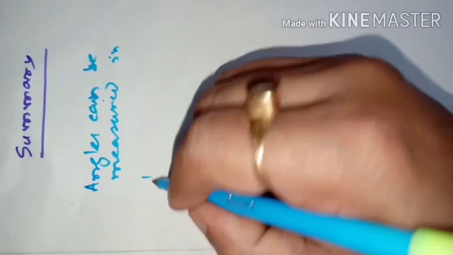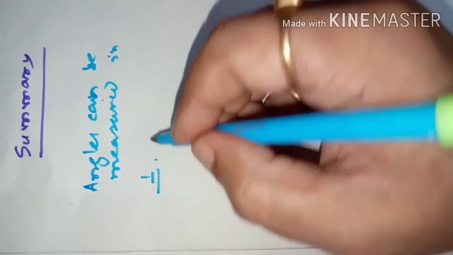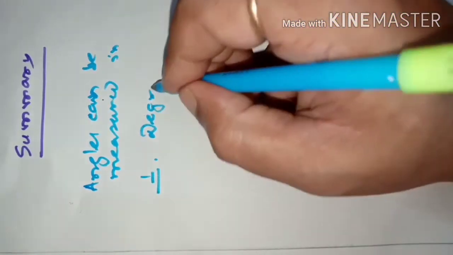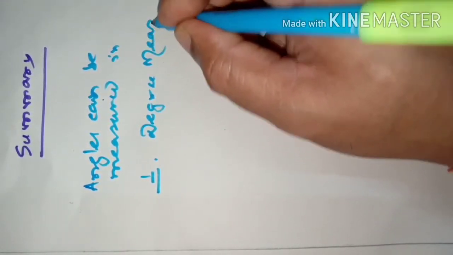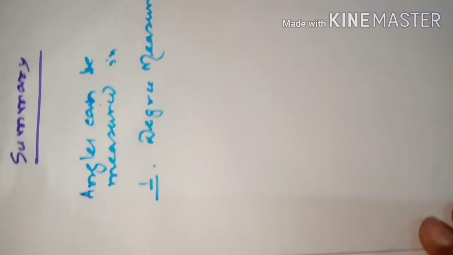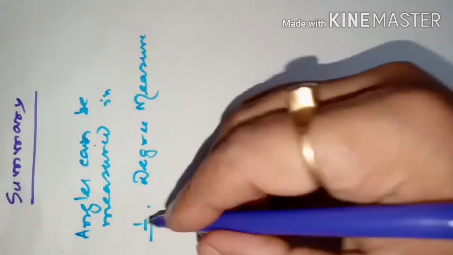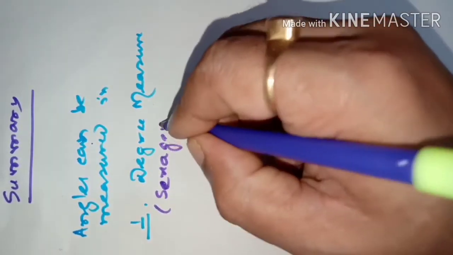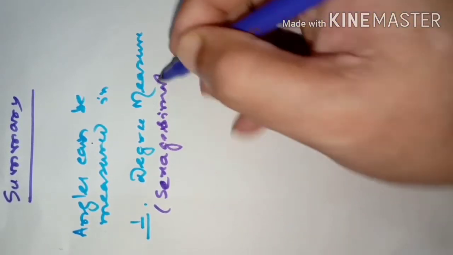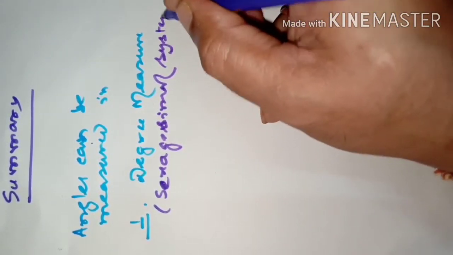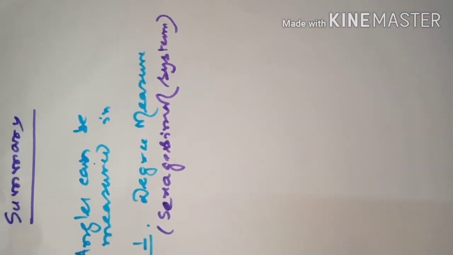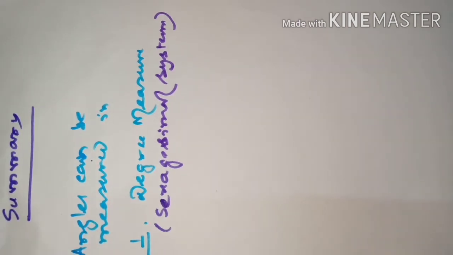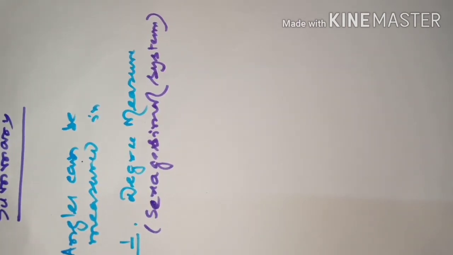System 1 is called degree measure, or it is also called the sexagesimal system. In this system, we have a base of 60. 60 is considered as a base. This is the sexagesimal system. Another system we have learned.